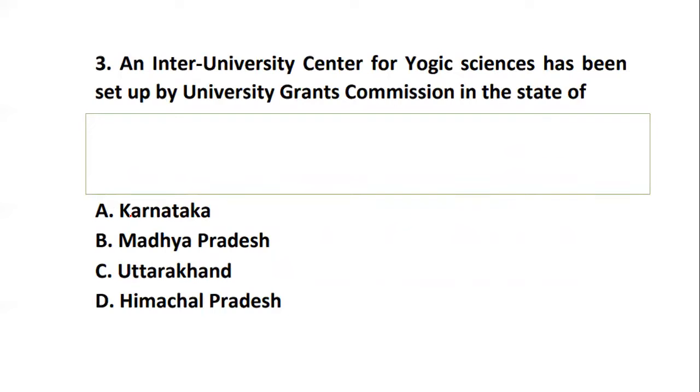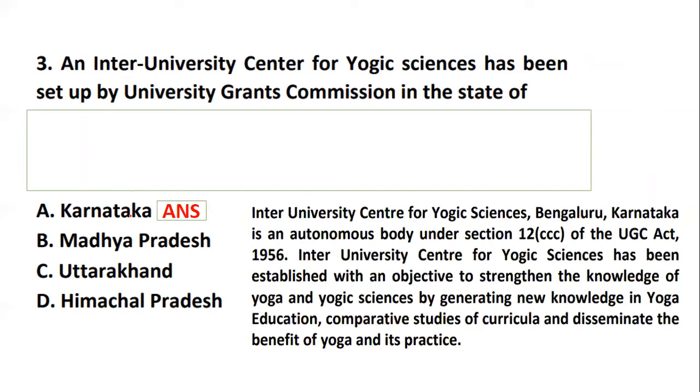An inter-university center for yogic sciences has been set up by University Grant Commission in the state of what? So the question is talking about inter-university center for yogic sciences, which is set up by UGC in the state of what? Is it in the state of Karnataka? Is it in the state of Madhya Pradesh? Is it in the state of Uttarakhand? Or is it in the state of Himachal Pradesh? So an inter-university center for yogic science has been set up by University Grant Commission in the state of what? So the given below list is Karnataka, Madhya Pradesh, Uttarakhand, and Himachal Pradesh. So the right answer is Karnataka.